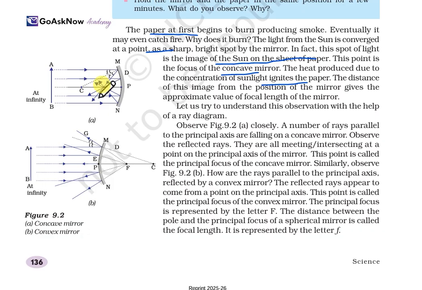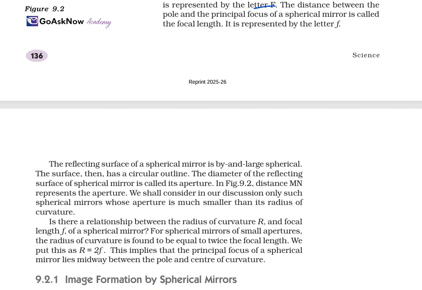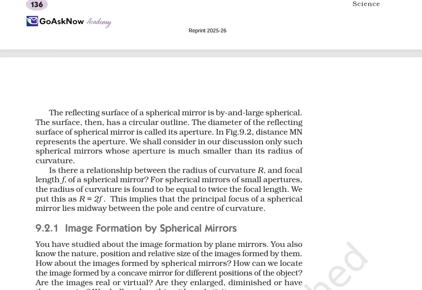Similarly, observe in figure 9.2 B how the rays parallel to the principal axis are reflected by the convex mirror, and the reflected rays appear to come from a point on the principal axis. This point is known as the principal focus of the convex mirror, and the principal focus is represented by the letter F. The distance between the pole and the principal focus of the spherical mirror is called the focal length, and it is represented by the small f. Principal focus is capital F, and focal length is small f.